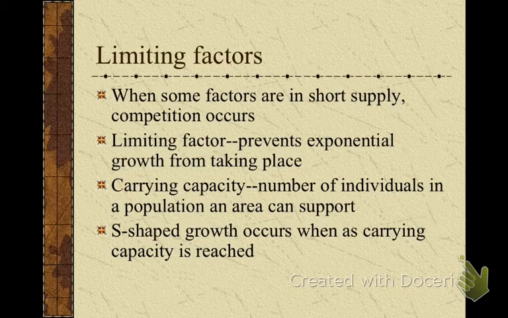The reason competition will occur is because a given area has a carrying capacity. That's the number of individuals that are able to live and survive in a given area. So an example for us, we have 24 individuals in this room plus me, so 25, right?